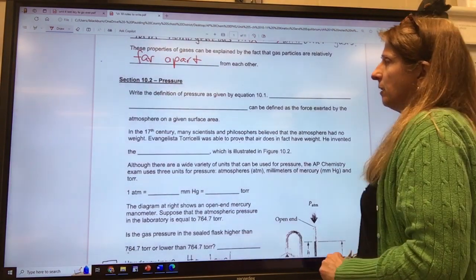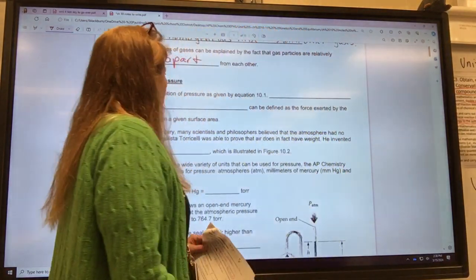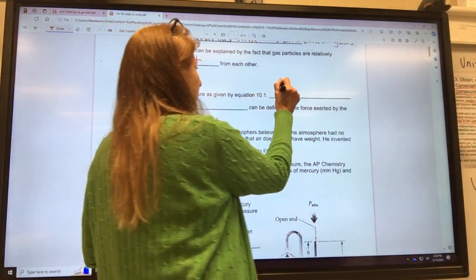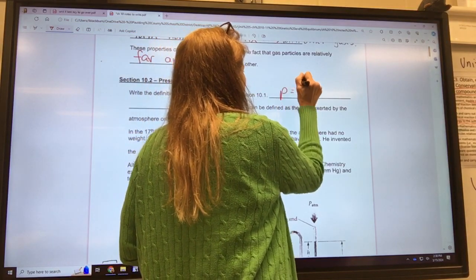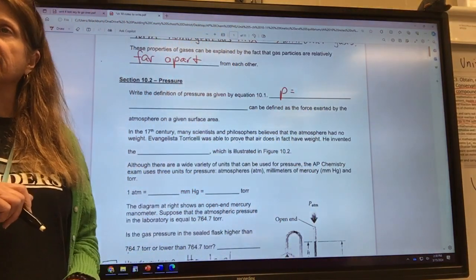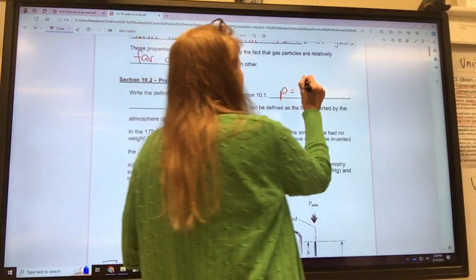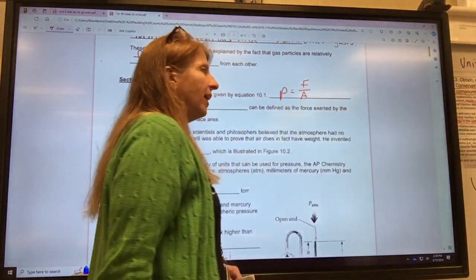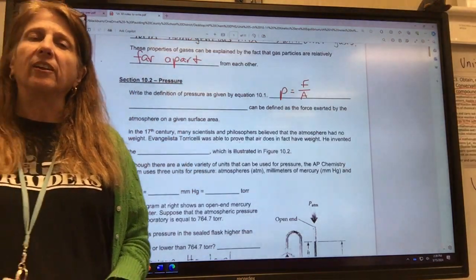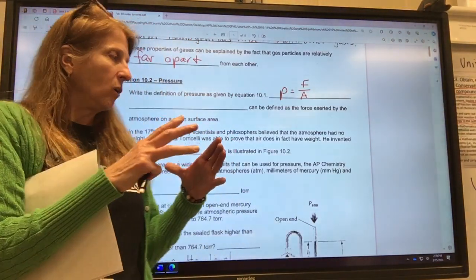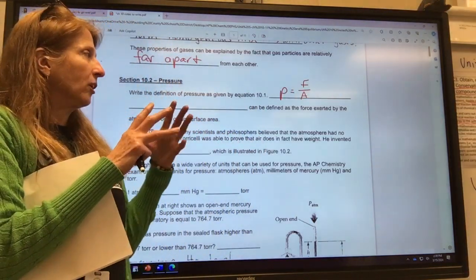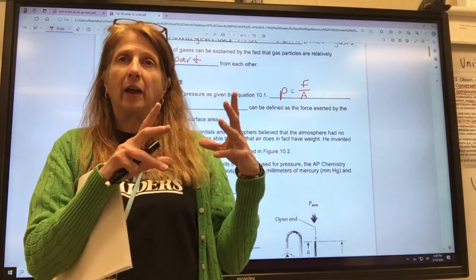Okay. 10.2, pressure. So the definition of pressure that you learned in physics class is pressure equals force over area. Remember that from physics class? When I teach physics, I always talk about how, with this formula, the bigger the area, the more spread out that pressure is.